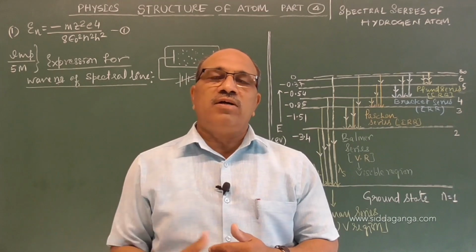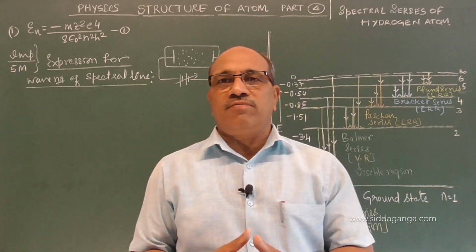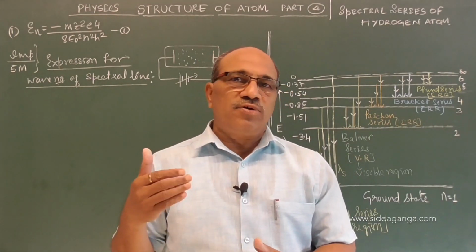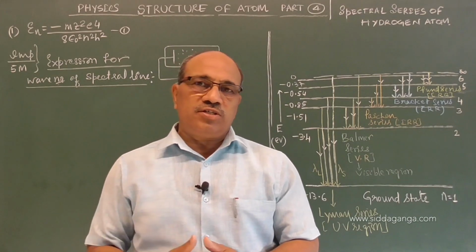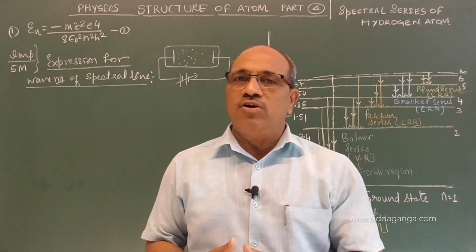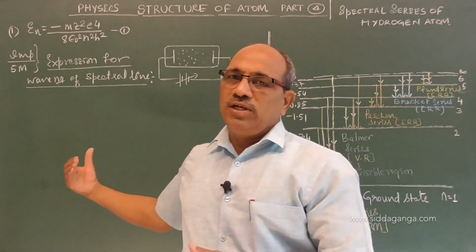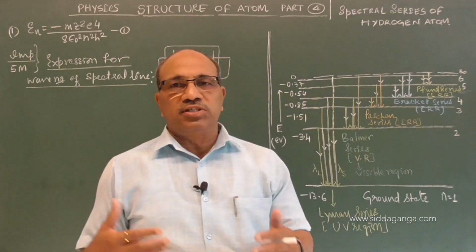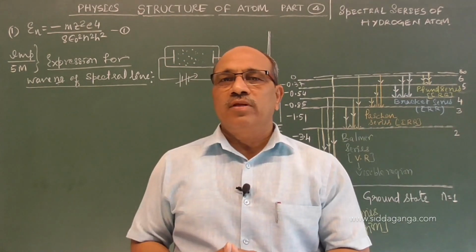Along with this, we had two derivations earlier, with explanation of alpha ray scattering: the expression for the radius of the Bohr orbit, and the energy expression, that is, the energy of the electron in the orbit of the hydrogen atom or hydrogenic atom. Similarly, here we are going to see the general expression for wave number, and then we go for hydrogen also.